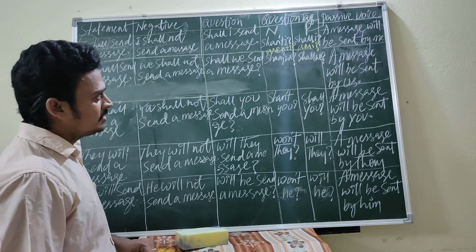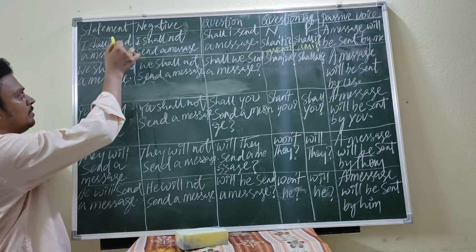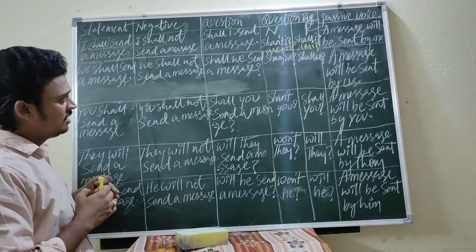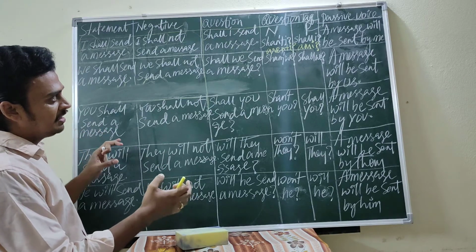So as you know, in the passive voice, the subject is going to become the object and the object is going to become the subject. Okay, because space is not available, that's why I'm just explaining.